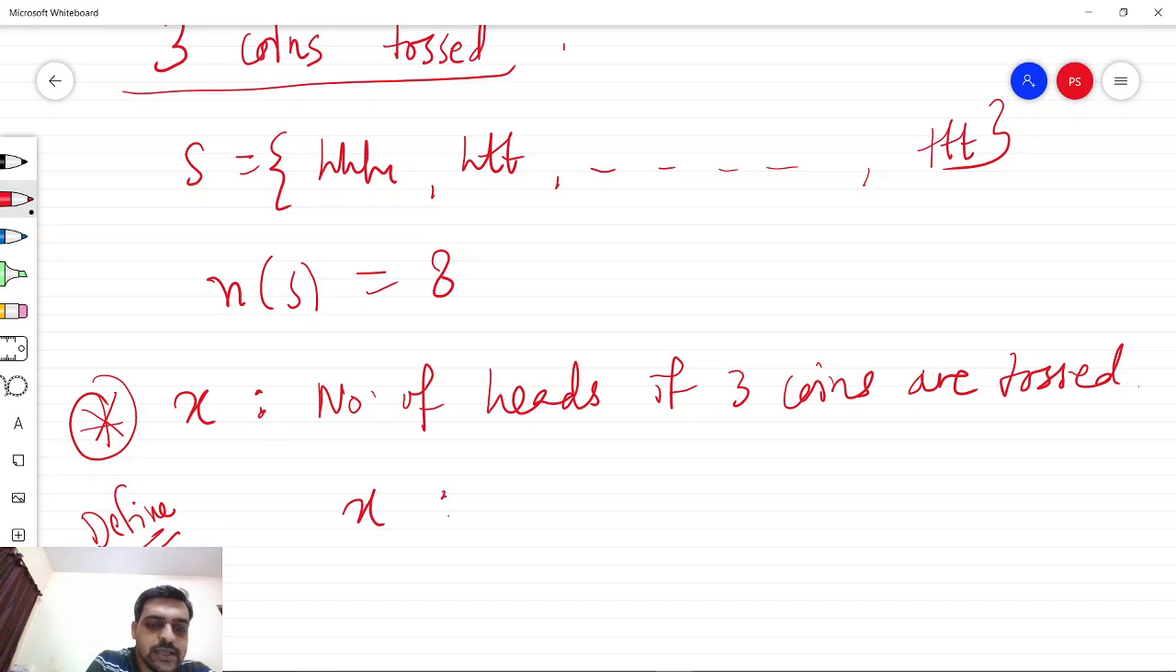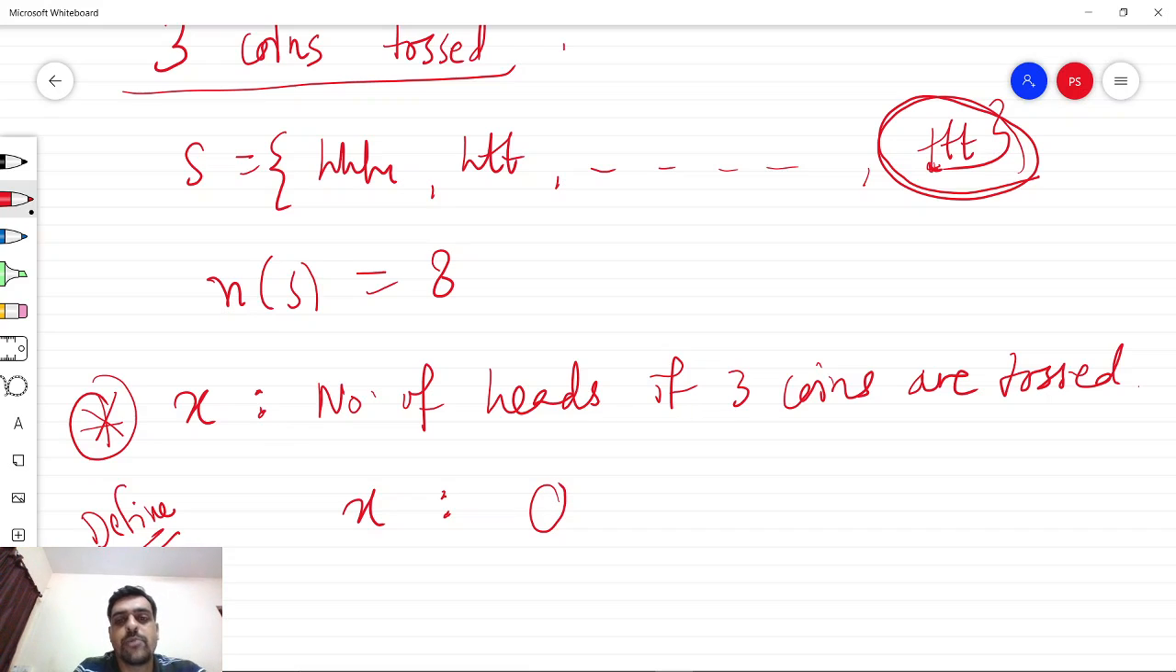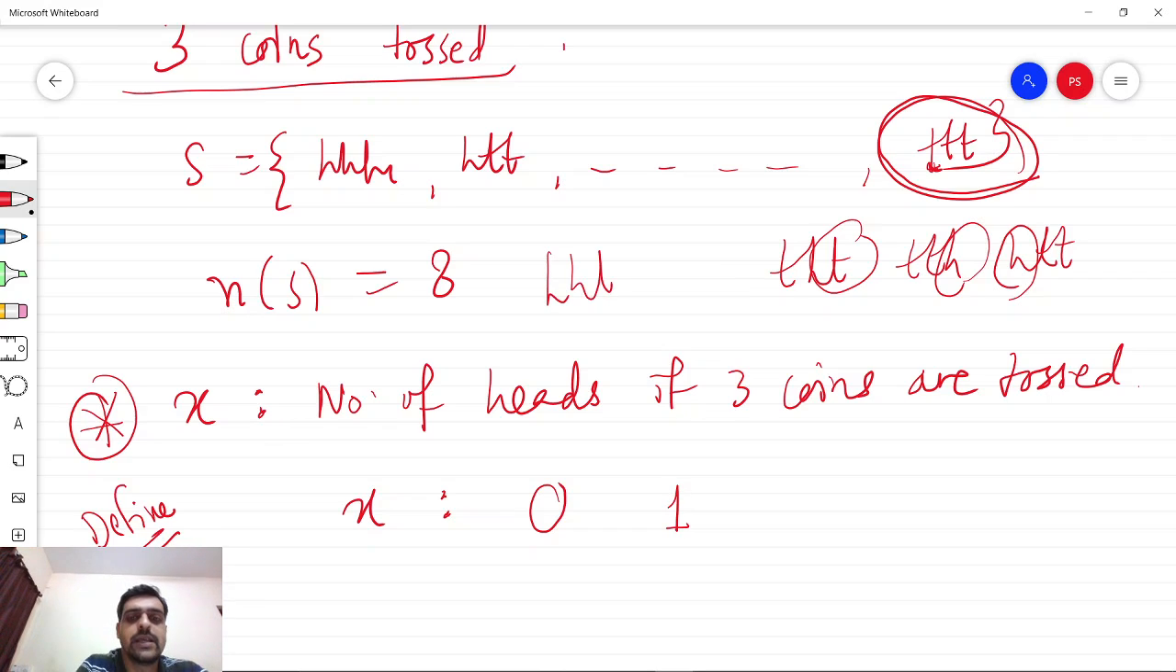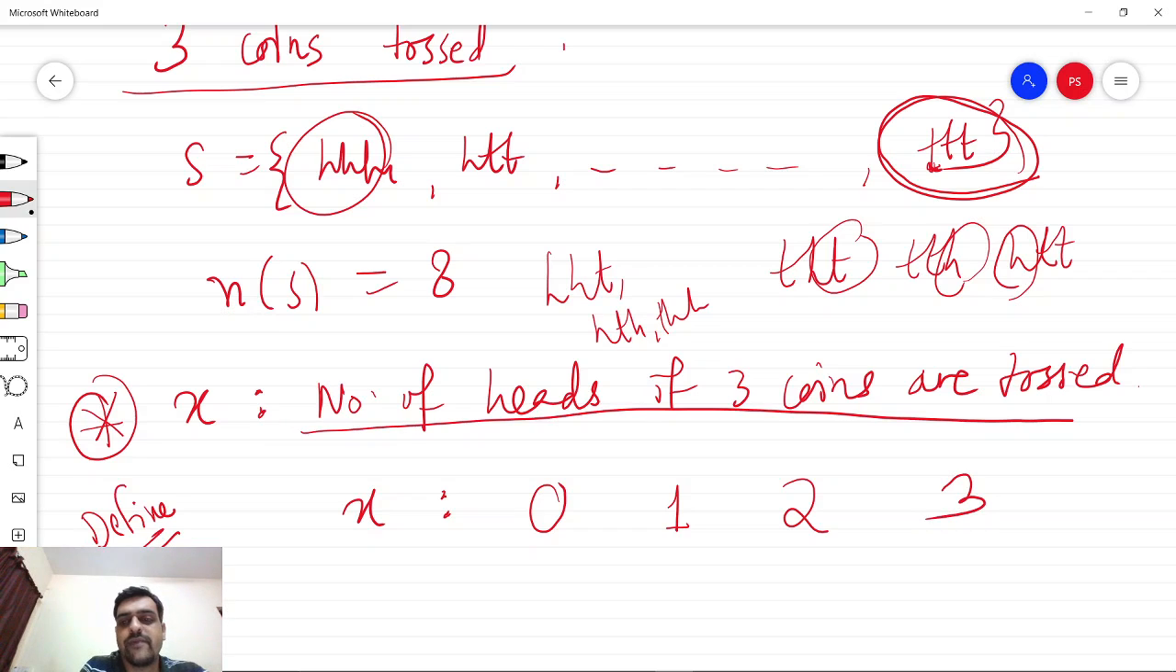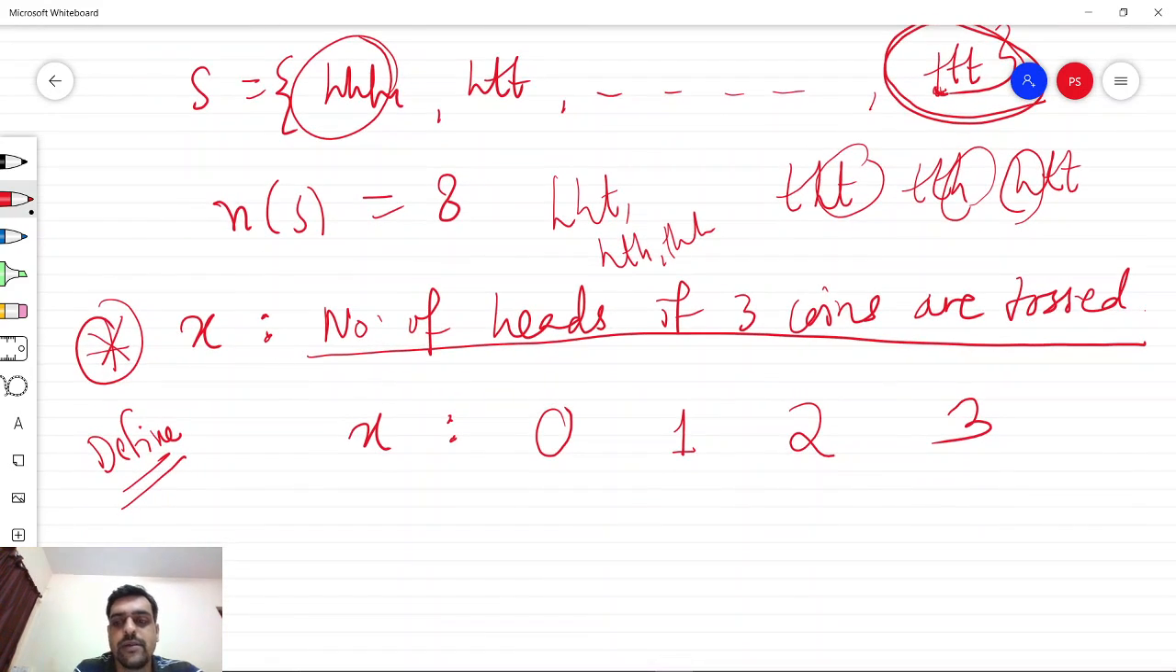So x in this case can have 4 possible values. If the outcome is TTT, tail, tail, tail, the number of heads in this case is 0. Then the other possible outcomes are THT, TTH and HTT. In that case, the number of heads is 1. Then we have HHT, HTH and THH. In this case, the number of heads is 2. And the first case, which is HHH, gives the number of heads as 3. So the number of heads when 3 coins are tossed can have 4 different values, namely 0, 1, 2 and 3.